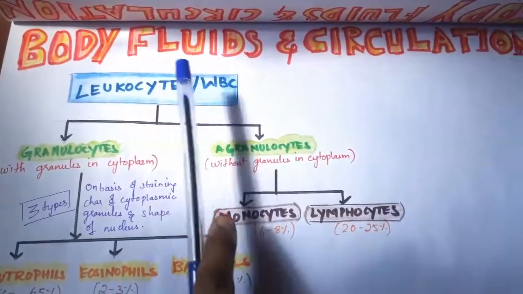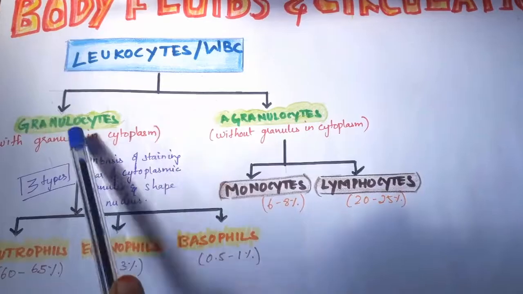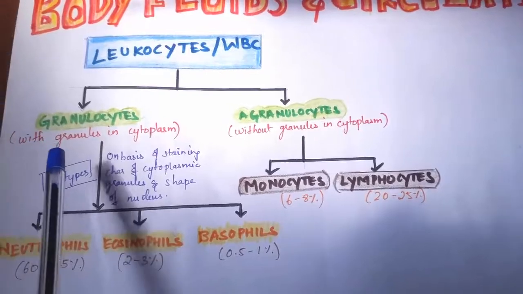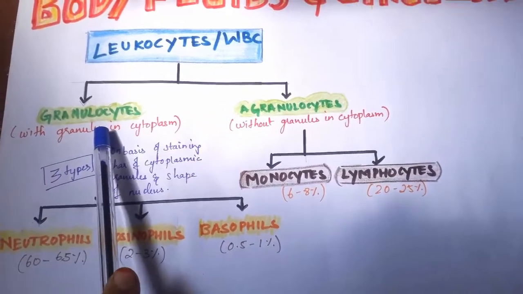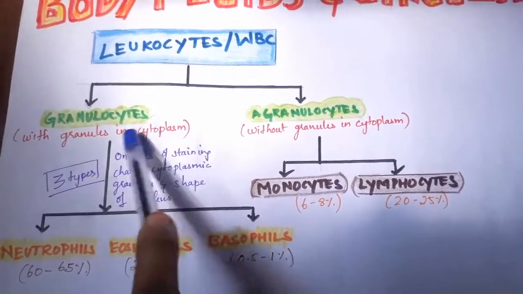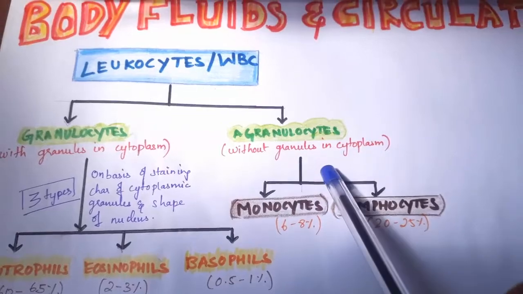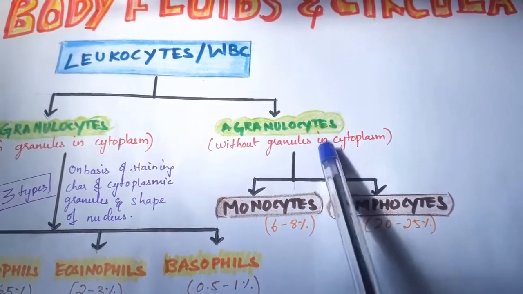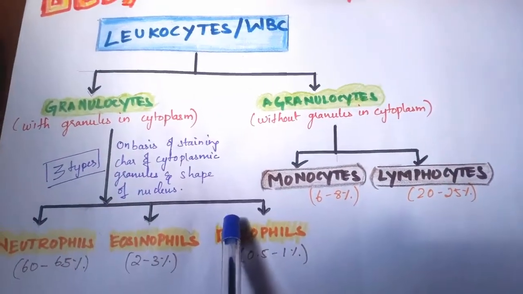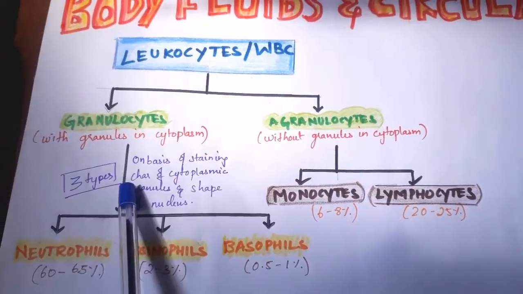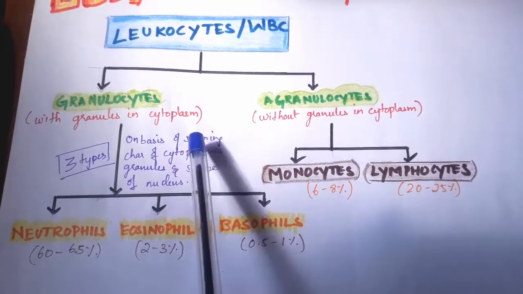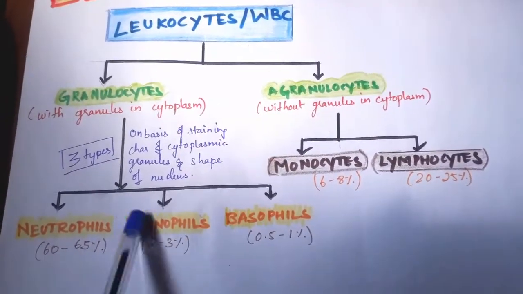WBCs are also called leukocytes. Leukocytes are further divided into two: granulocytes and agranulocytes. Granulocytes have granules in the cytoplasm. Agranulocytes have no granules in the cytoplasm. Granulocytes are further divided into 3 types on the basis of the staining character of the cytoplasmic granules and the shape of the nucleus.